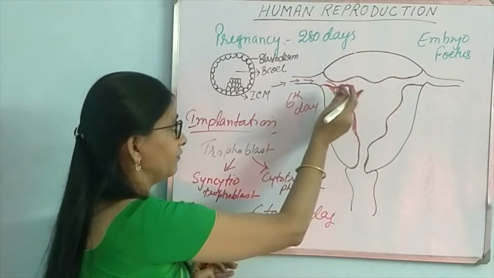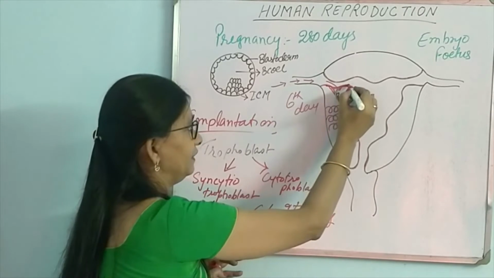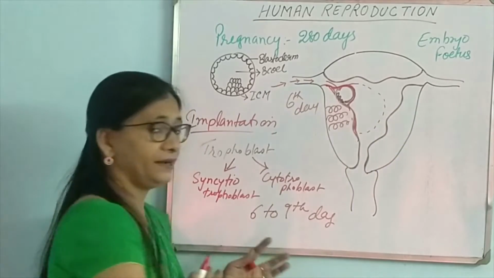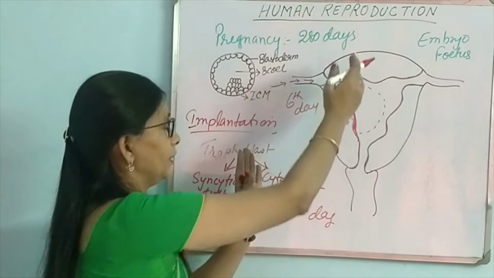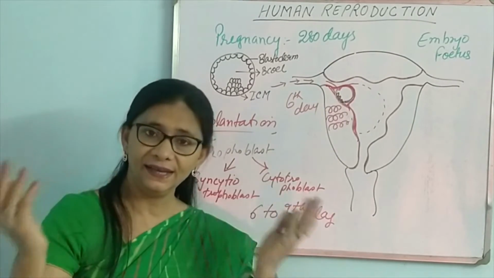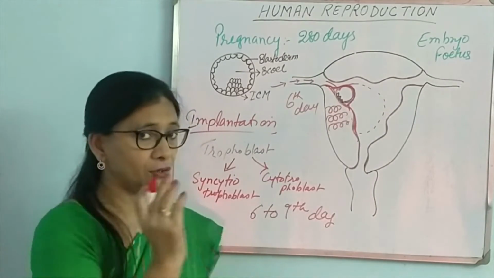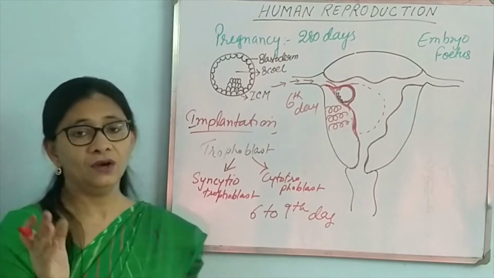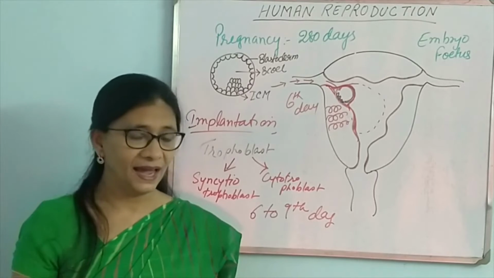So all the further development will take place inside the endometrial cavity, and this will keep on growing. Ultimately, it will take up the entire region of uterus and even more. Remember, the uterus muscle myometrium is highly expandable. It will expand and give full space to the growing fetus. So this is implantation. It takes place from 6th to 9th day after the fertilization has happened.